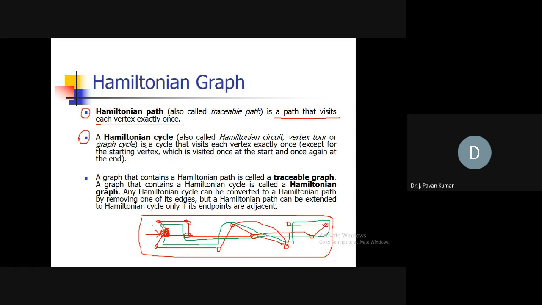If a graph has a Hamiltonian path, that graph we call a traceable graph. That means we are able to visit through all the vertices. So it is a traceable graph. If a graph contains a Hamiltonian cycle, then that graph is a Hamiltonian graph. Like if a graph contains an Eulerian cycle, we call it an Eulerian graph. Similarly, if you have a Hamiltonian cycle, you have a Hamiltonian graph. Okay. Any doubts so far?